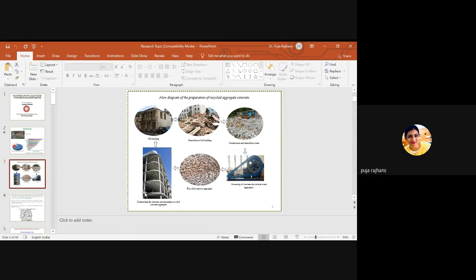So in this manner, the useful or accessible land is occupied by this construction and demolition waste. We need some land to construct new buildings. So by using this construction and demolition waste, we can use like 65% of demolished material. So this is the flow diagram.